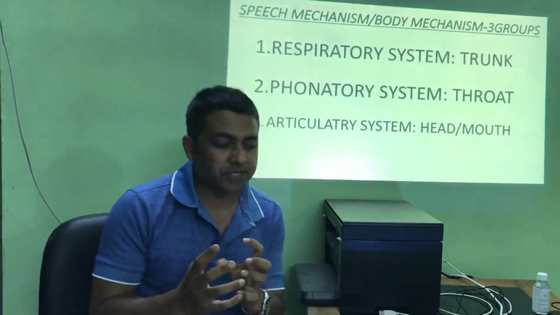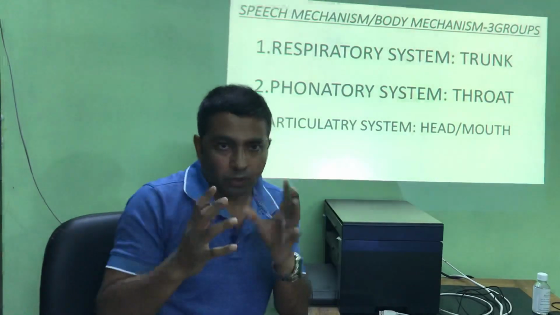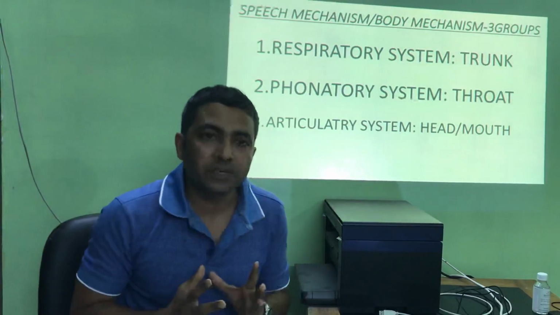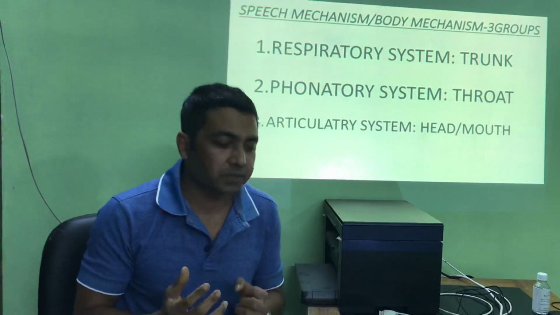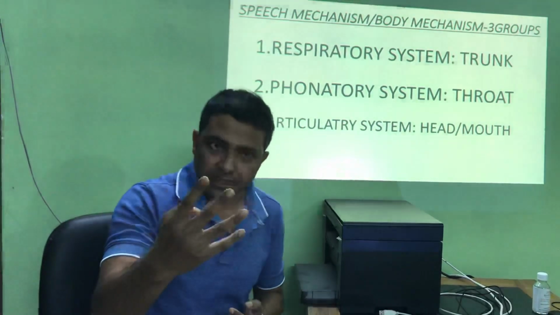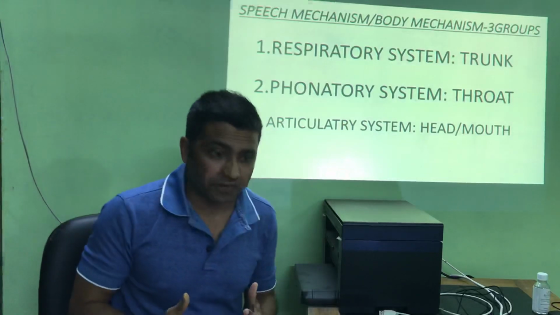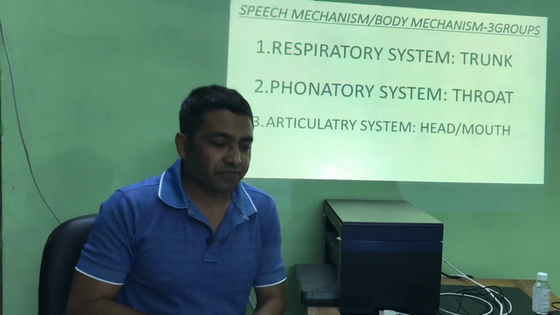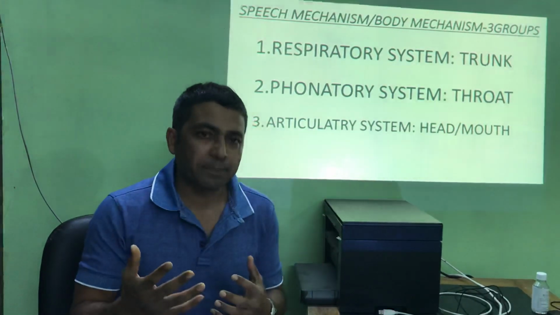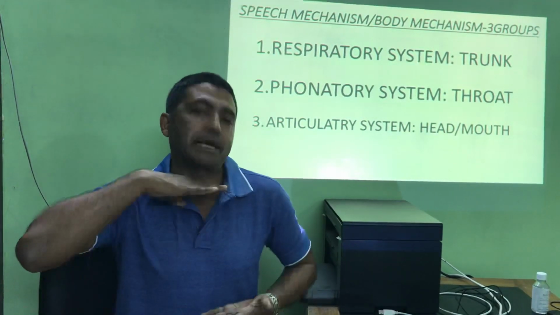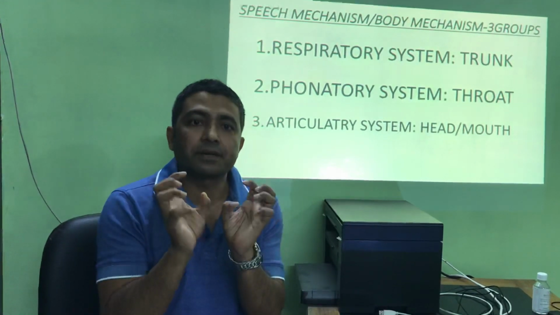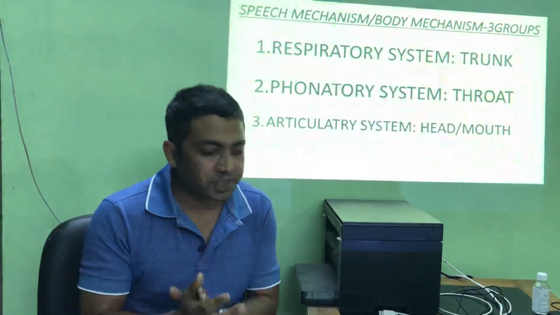Then we have to know the organs of speech, that all the organs are not necessary for the production of the sound. There are so many organs that are necessary, and all these organs can be divided into three categories according to their position in the body. In the first category, you have the respiratory system. In the respiratory system, we can say this level, the trunk. Inside the trunk, we have certain organs. They initiate the production of the sounds.